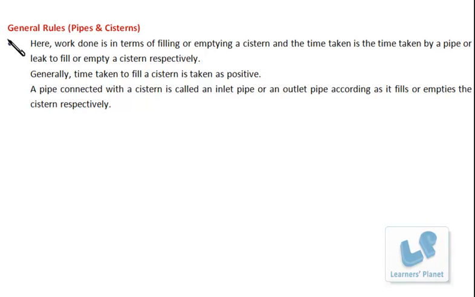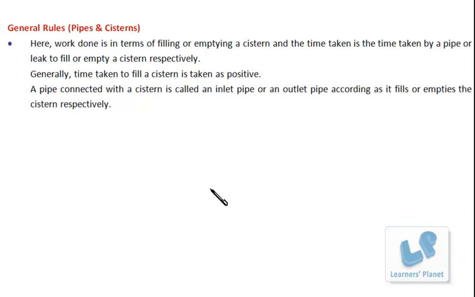Now let's discuss the concept of pipes and cisterns. Here, work done is in terms of filling or emptying a cistern, and the time taken is the time taken by a pipe or a leak to fill or empty a cistern respectively. Generally, time taken to fill a cistern is taken as positive. A pipe connected with a cistern is called an inlet pipe or an outlet pipe according as it fills or empties the cistern respectively.